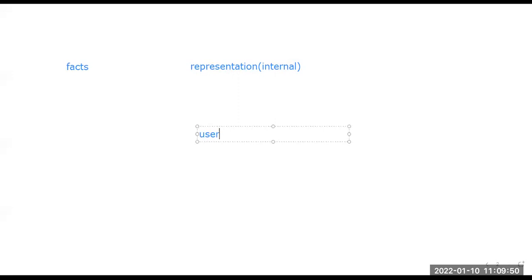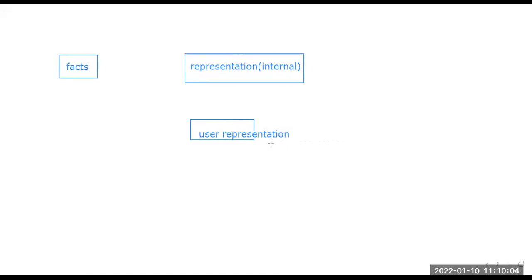Then user representation. Okay, now, just a minute. This is the fact, internal representation, user representation. The scenario will be connected.